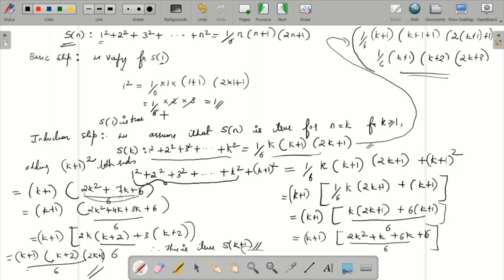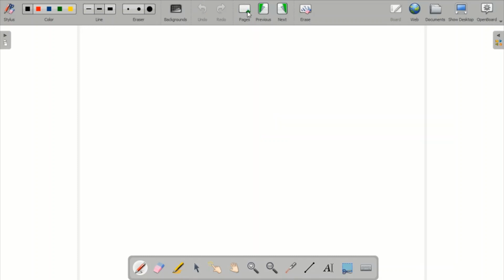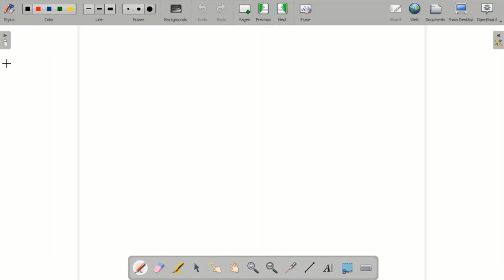So this is regarding the second problem. Now let us go to the third one. Prove by mathematical induction that this is equivalent to this. So let us solve in a new page. Again they told mathematical induction. So the question is 1 square plus 3 square plus 2n square. I'll write this as s of n.